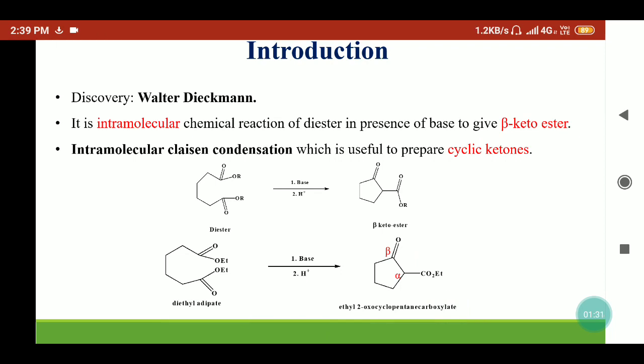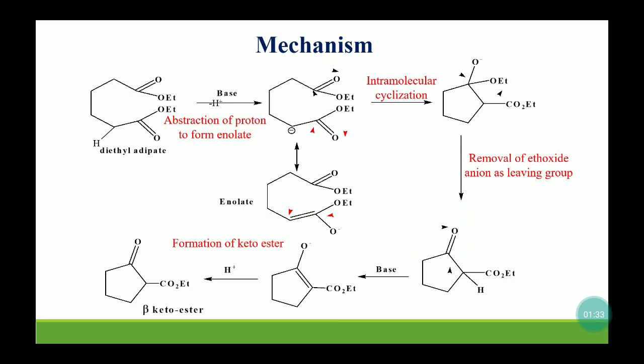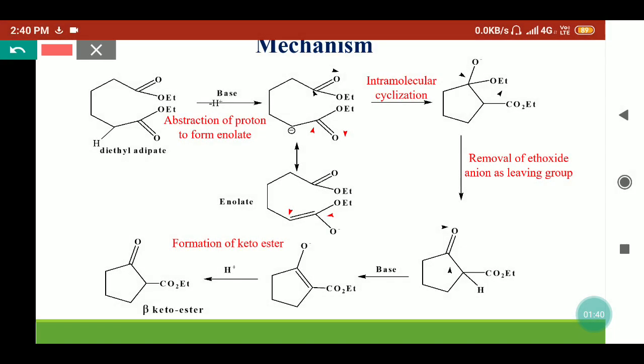Now we'll see the mechanism. Here we have taken diethyl adipate as the initial reactant molecule. This molecule reacts with the base, so it should have one enolizable proton. That means an alpha hydrogen must be present with respect to the ester group. The base will react with this proton and remove it. So a carbanion will form here, and this carbanion can be stabilized by the formation of an enolate.